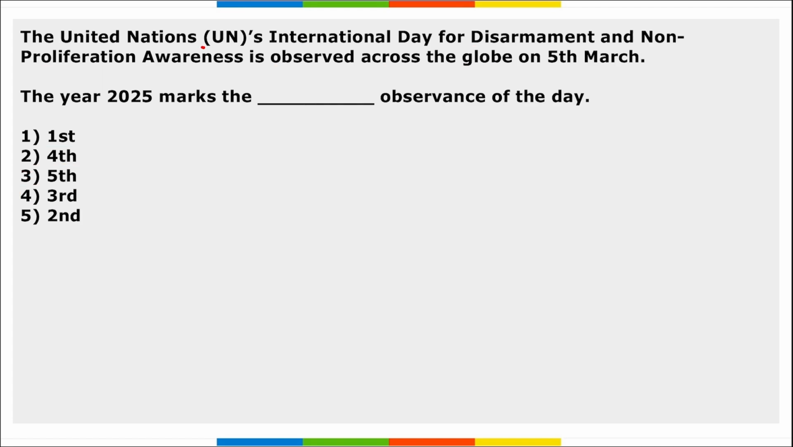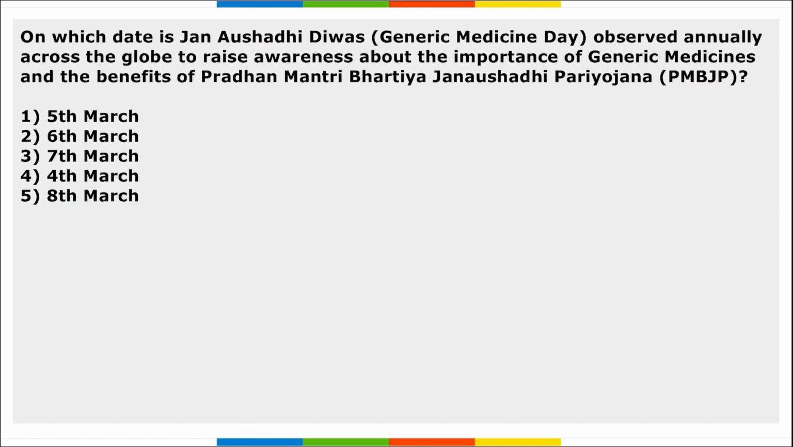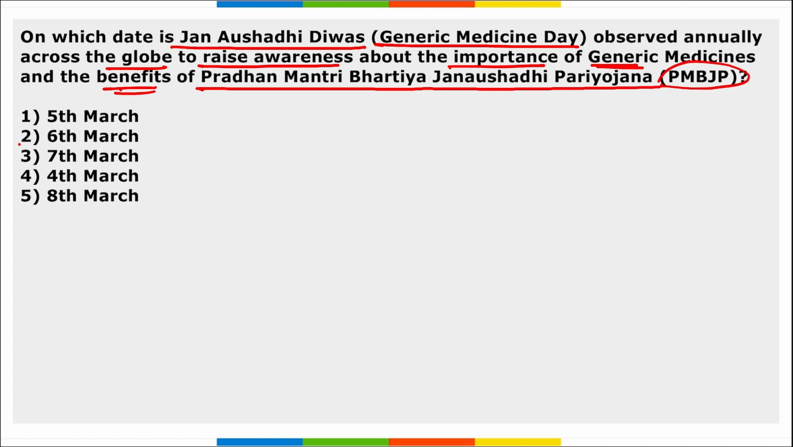Then the United Nations International Day for Disarmament and Non-Proliferation Awareness is observed across the globe on 5th of March. It marks the 3rd observance of this day. Next, on which date is Jan Aushadhi Divas, that is Generic Medicine Day, observed annually to raise awareness about the importance of generic medicines and the benefits of Pradhan Mantri Bharatiya Jan Aushadhi Pariyojana? It is 7th of March we observe this Jan Aushadhi Divas.